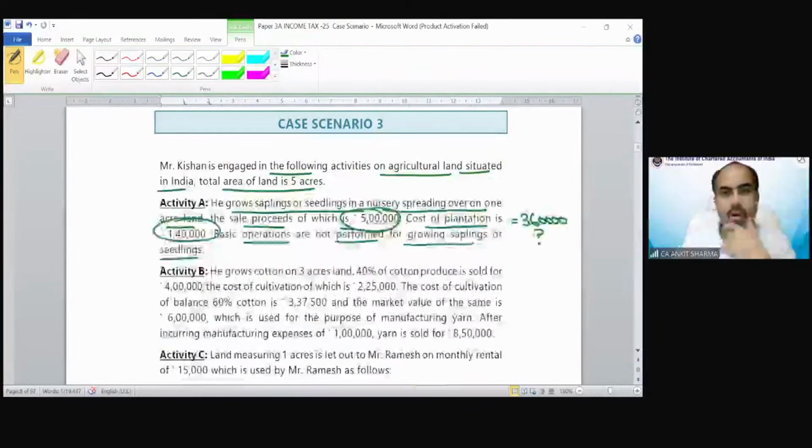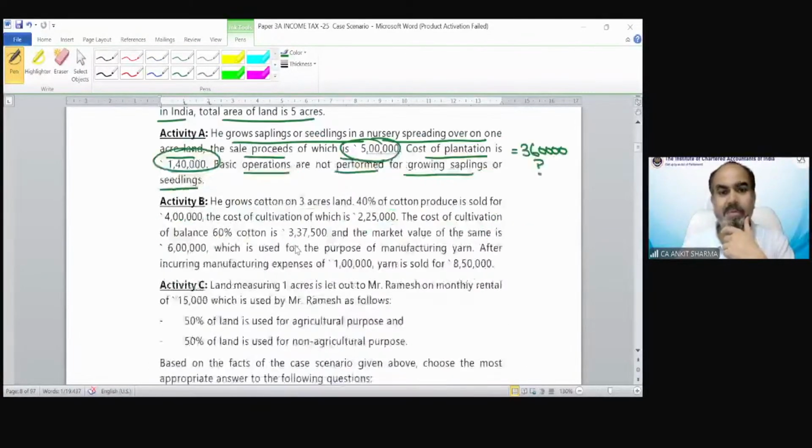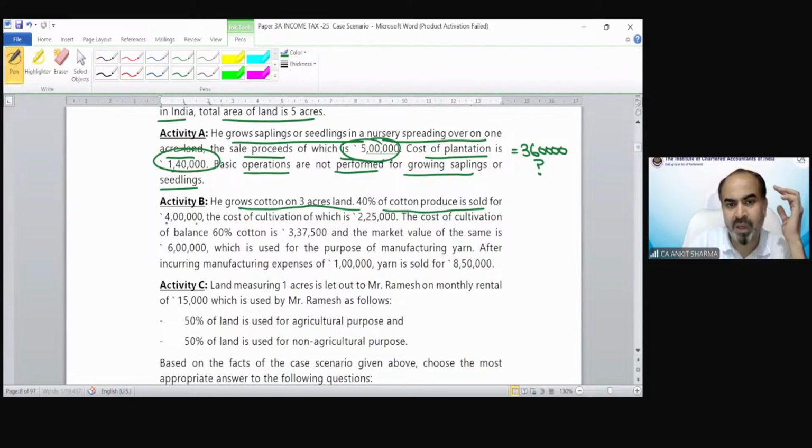Okay, now the activity B provision. From activity B, we also need to give our answer: how much is going to be agricultural income and how much is going to be non-agricultural income? Activity B says he grows cotton on 3 acres of land. 40% of cotton produced is sold for 4 lakh rupees, the cost of cultivation of which is 2,25,000.